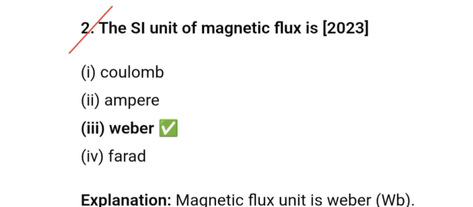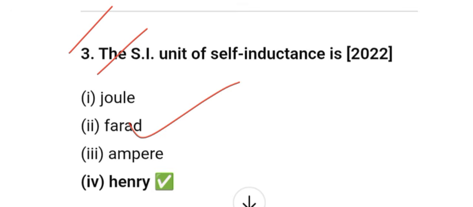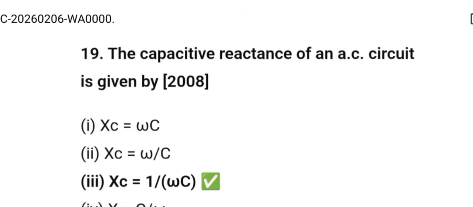SI unit of magnetic flux is Weber. Unit of self-inductance is Henry. The capacitive reactance of an AC circuit is given by Xc is equal to 1 by omega C. Option 3.